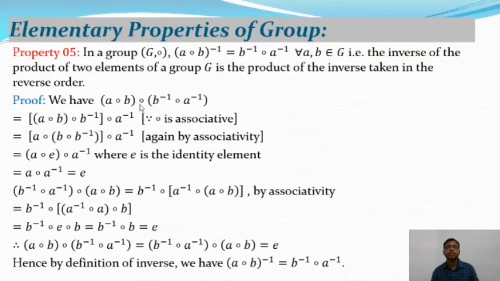We have A composition B, composition B inverse composition A inverse. So applying the associative properties of group theory, we will get A composition (B composition B inverse) within brackets, composition A inverse. So now again applying the associative properties in the bracket, we will get A composition B composition B inverse composition A inverse, and you know that B composition B inverse is equal to identity. So A composition E composition A inverse, where E is the identity element, and A composition E is equal to A, you know that. So A composition A inverse is again the identity.